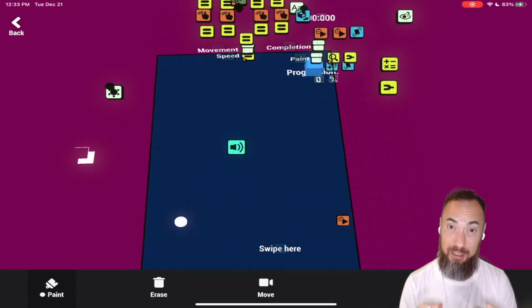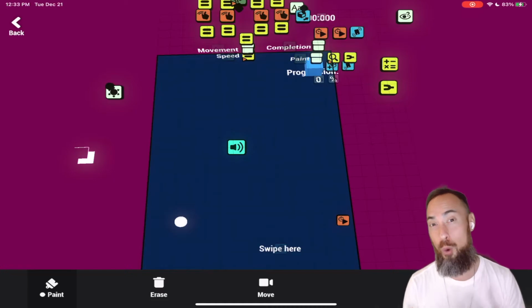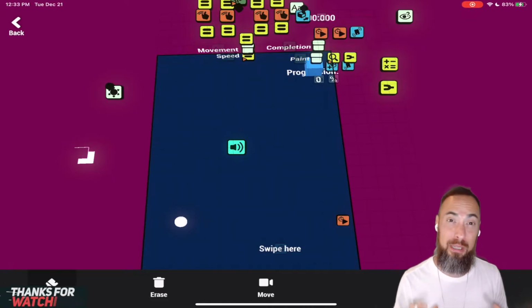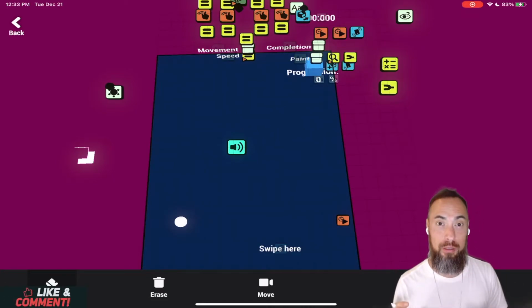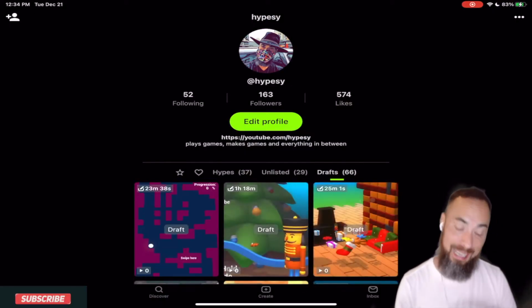This might be a good place to save this template so that we can use it in the future for creating multiple levels, because I'm going to want more than a single level. HypeHype makes it so easy to create multiple levels. Now that I've saved this as a test, exit, go into my profile, look at my drafts, and I can see it here.